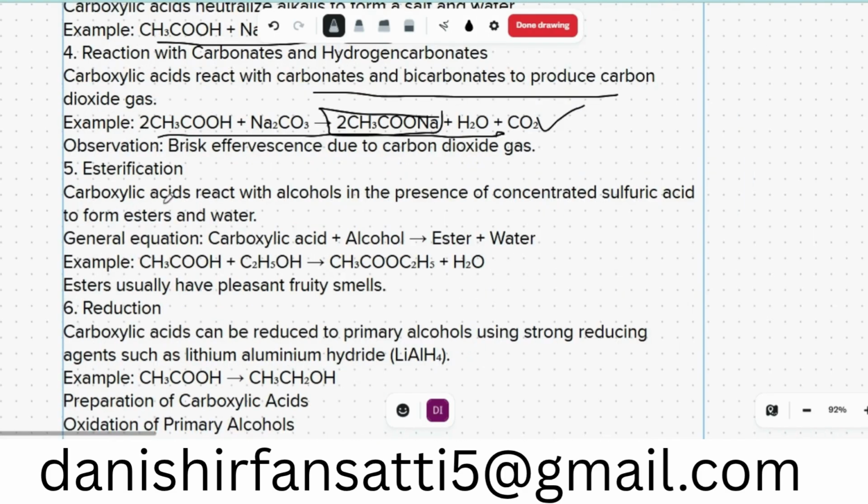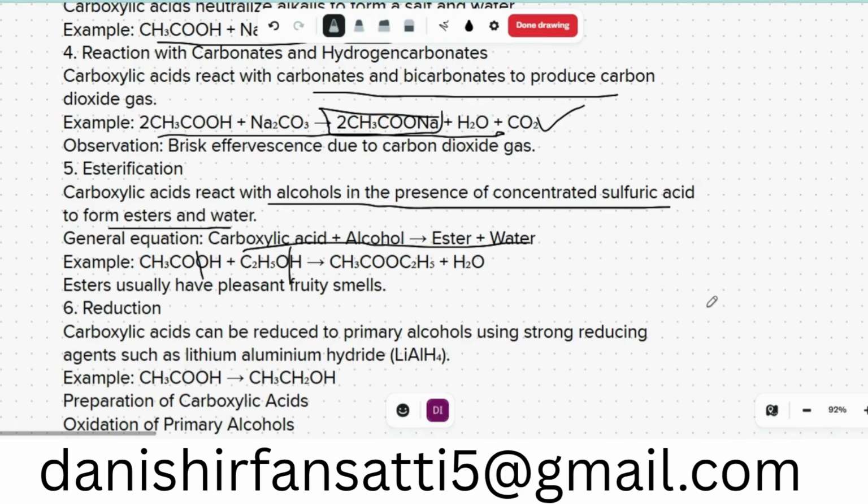Esterification. Esterification is when a carboxylic acid reacts with alcohols in the presence of concentrated sulfuric acid to form esters and water. Okay, so carboxylic acid plus alcohol gives us ester plus water. So what will happen is that this bond will be broken, and they will join together and make an ester.